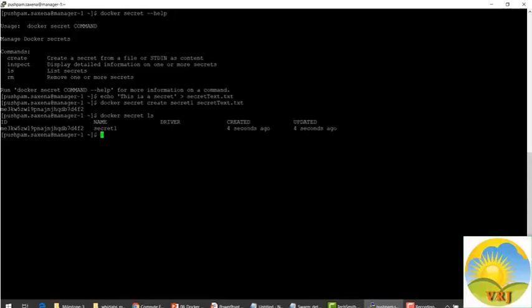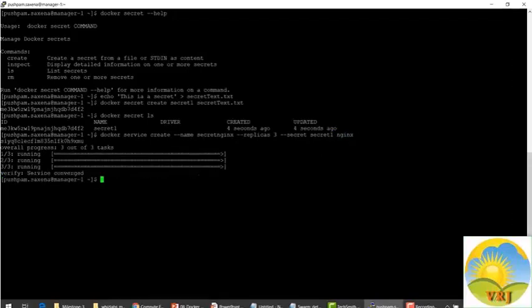Now we will use this secret in a Docker service. We will create an Nginx service and provide access to this secret. Docker service create, the name is secret-nginx, we are going to go for 3 replicas, and the secret, secret1 that we've just created, and the nginx:latest image.